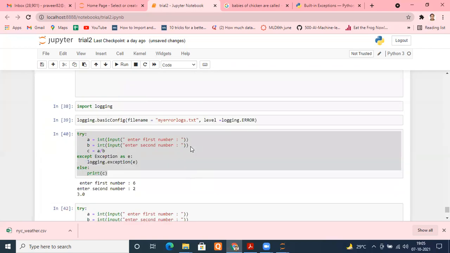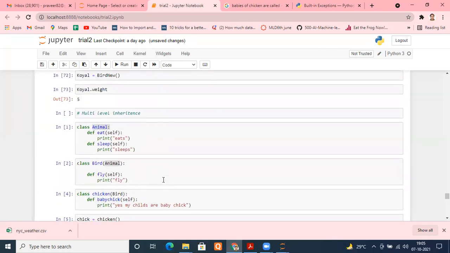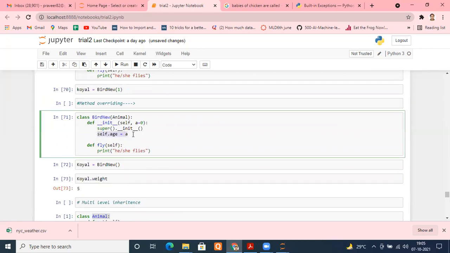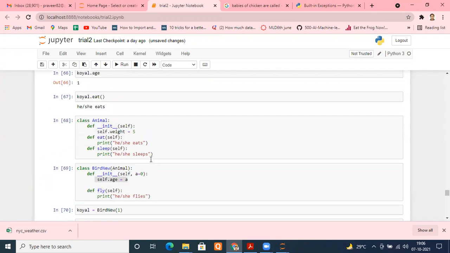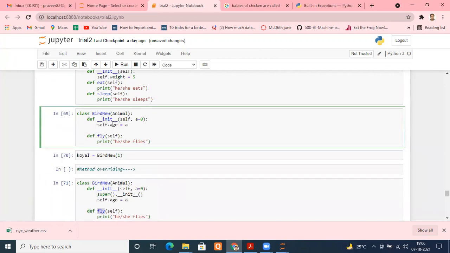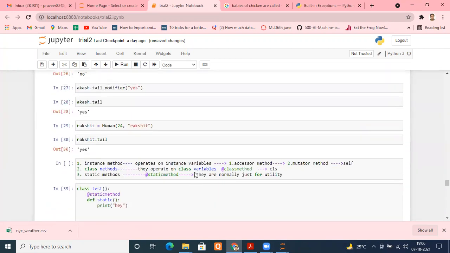Remember, when we create classes, let me take an example where I've used the init method. Let me take Yassi. What I did here, I created a variable age, and I created a method, and I bound them inside one class. Even though this is just doing printing, we have seen in earlier cases that these methods are operating on these variables. If I can recall, we did it yesterday.